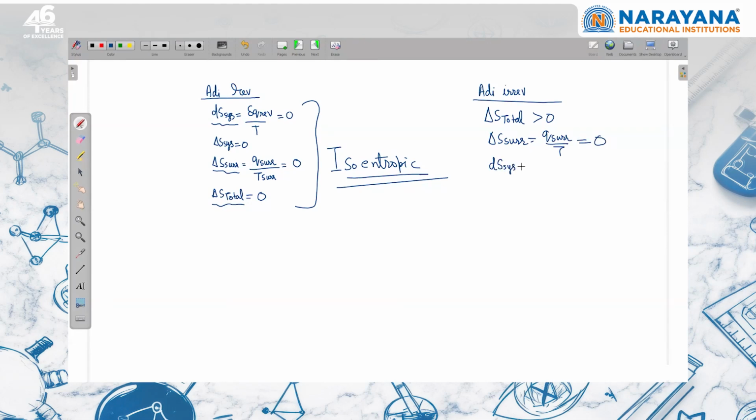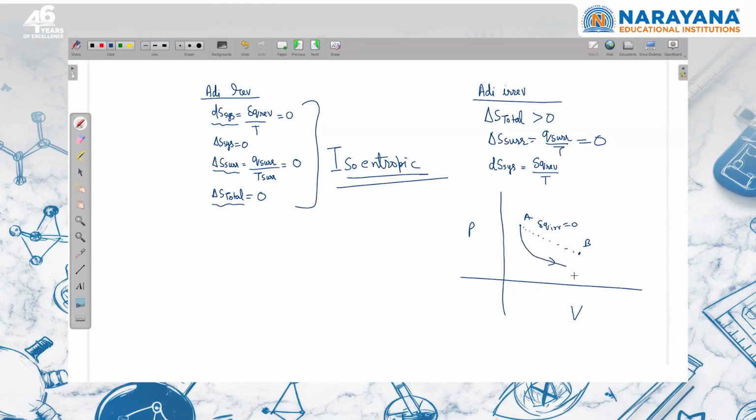The entropy change of the system can be written as del Q reversible upon T, but I cannot put del Q here because I am moving from A to B on a pressure versus volume graph. I know that dq irreversible is equal to 0. But whenever I have to calculate entropy change, I will choose a path which is reversible. So I am choosing another path.